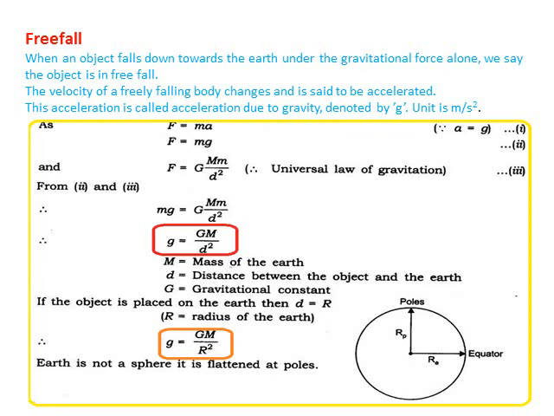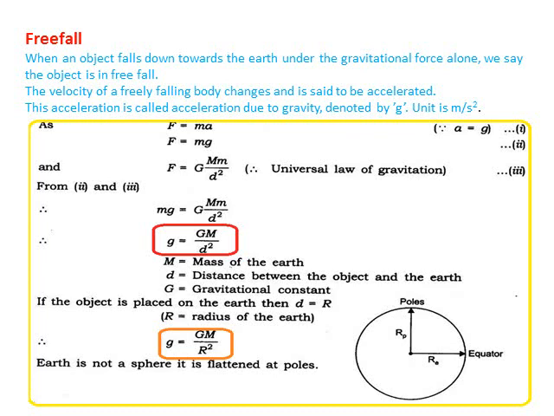g is equal to G m by d square, where small g is the acceleration due to gravity, m is the mass of the earth, d is the distance between the object and the earth, and G is the gravitational constant. If the object is placed on the earth, then d will become r, where r is the radius of the earth, so g is equal to G m by r square.